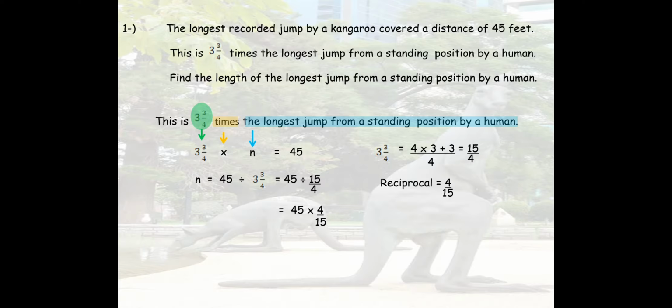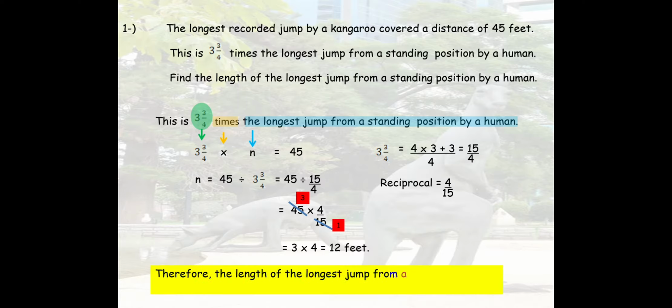Now here we can see that 45 and 15 are both divisible by 5, also by 15, so we're going to divide them by 15. 15 divided by 15 gives me 1, and 45 divided by 15 gives me 3. So I'm left with 3 times 4 equals 12 feet. Therefore, the length of the longest jump from a standing position by a human is 12 feet, while that of a kangaroo is 45 feet.